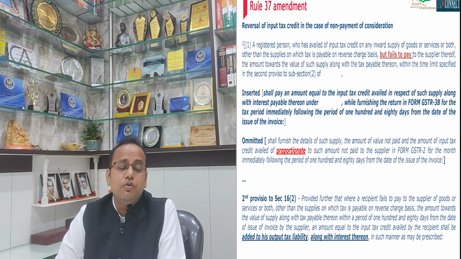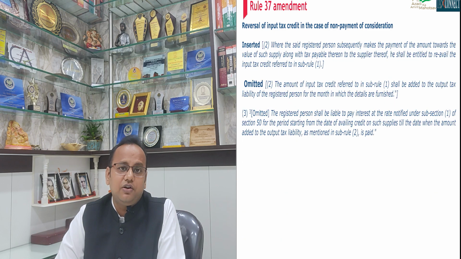However, now with the removal of this word proportionate from rule 37, from what it seems, even if you do not pay the proportionate amount of tax along with taxable value thereon, then the entire value of taxable supplies and tax thereon would have to be reversed as a reversal of input tax credit.